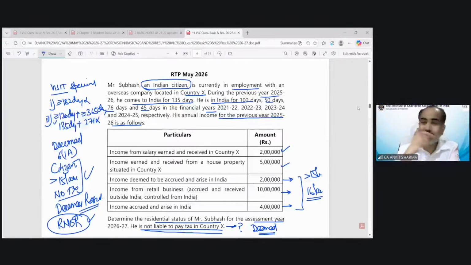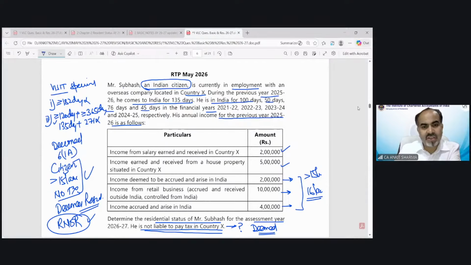Now see, in this question, we need to calculate only the residential status. So once we find out the answer is resident and not ordinarily resident, the work has been done. Even if the information of the question is showing some income information. Suppose, as a student, after finding out the residential status, you are going to calculate his total income.